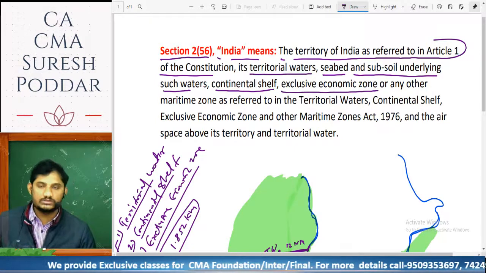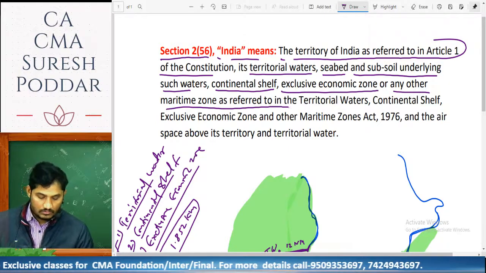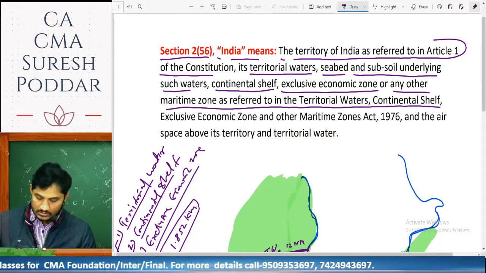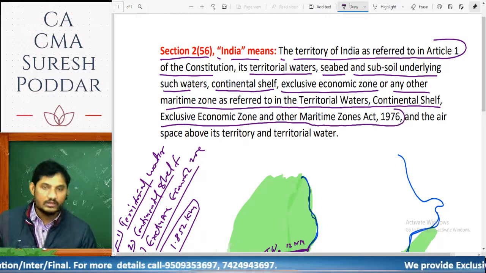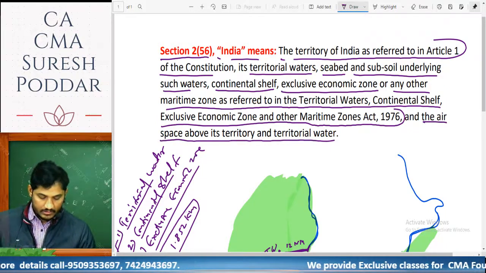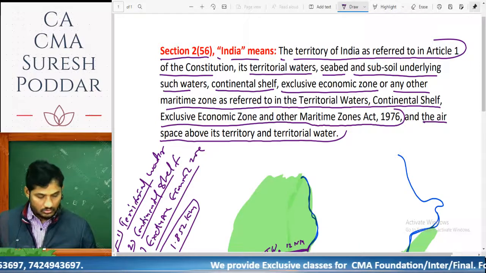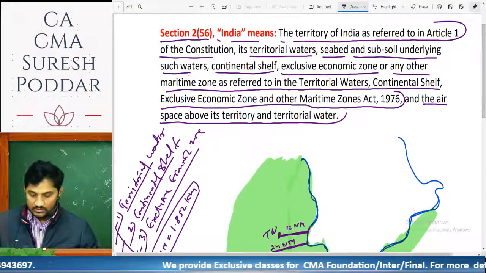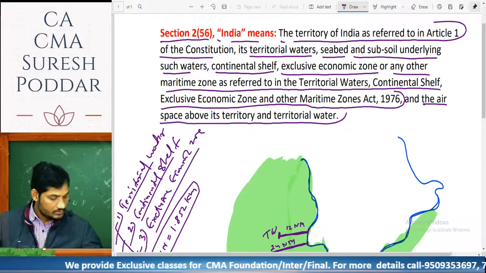Exclusive economic zone means 200 nautical miles, or any other maritime zone as referred to in the 1976 Act, and the air space above its territory and territorial water is also considered India's part. So this is the definition of India, Section 2, Clause 56 of the CGST Act 2017.